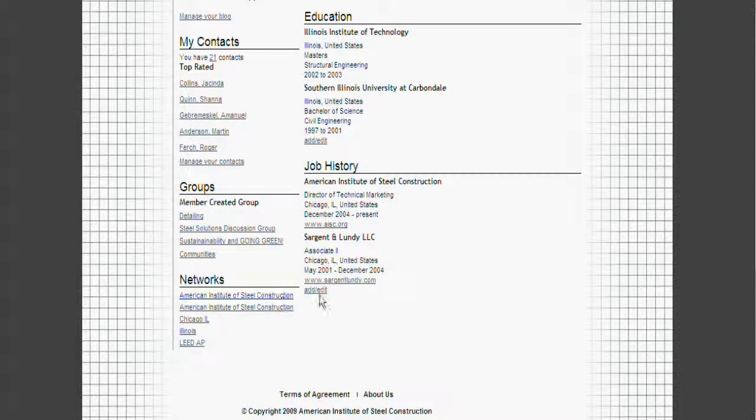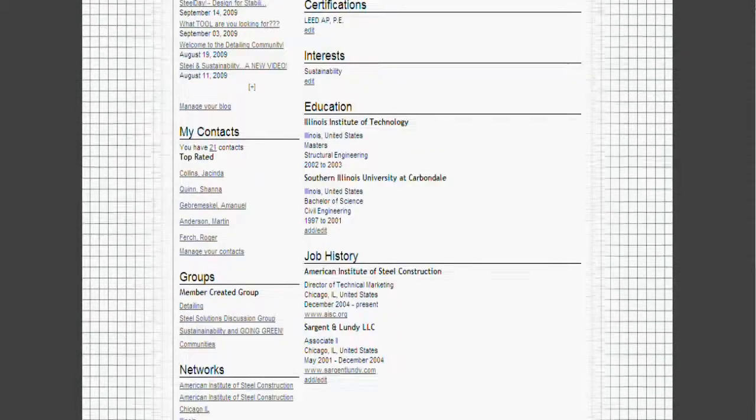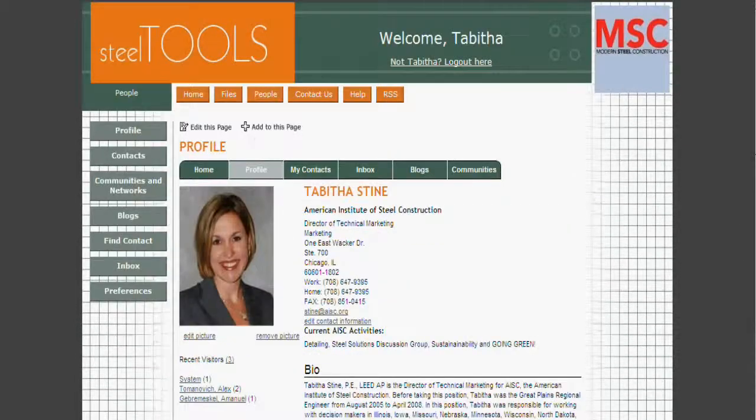It's important that once you have your profile set up, you can now start finding contacts. By clicking on Find Contact, you can search a name, an email address, a company, or a letter. With as few requirements as possible, you can type in A and see all the contacts in the system that start with the last name letter A, for example. Once you find that person, you can click to invite them to become a contact of yours.